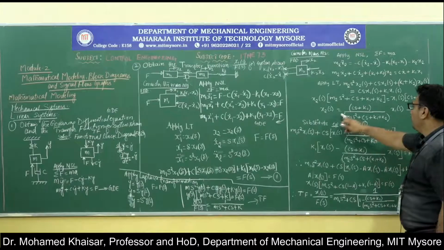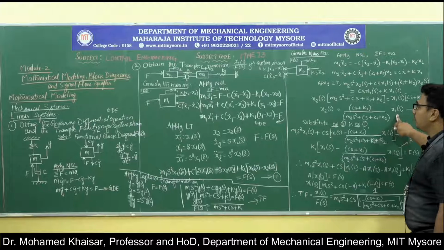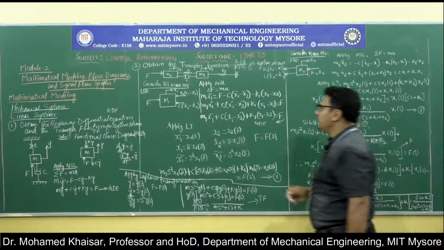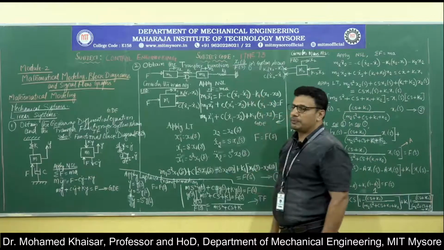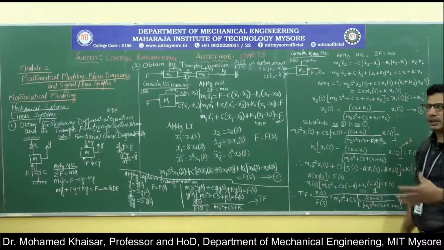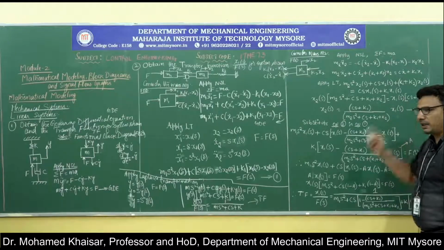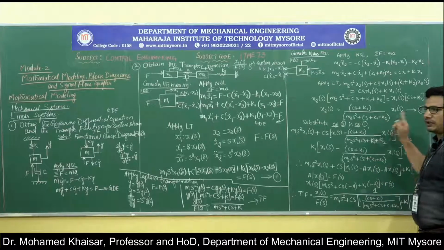Now we know what x2 is in terms of x1. This is important here because we have to arrive at the transfer function x1 of s by f of s. Therefore, all the terms of the final transfer function must be in terms of either f or x1 of s.